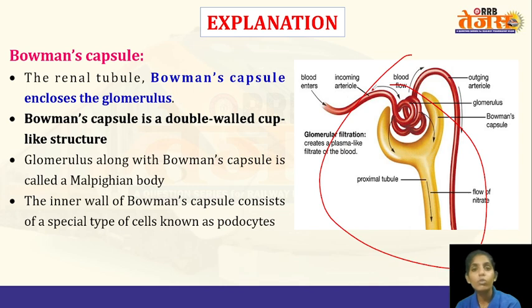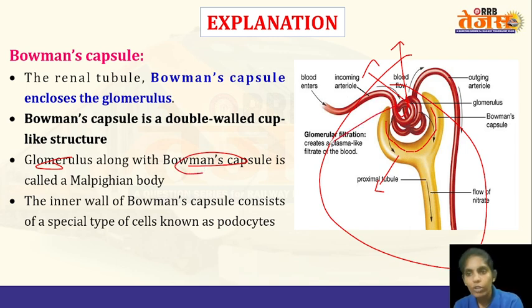These are the structures of the nephron, and nephrons are the functional units of the kidney. This network of blood capillaries is known as the glomerulus, and this glomerulus is present within the Bowman's capsule. It is enclosed by the Bowman's capsule. This cup-like structure is known as the Bowman's capsule. The glomerulus along with the Bowman's capsule is known as the Malpighian body. So both the glomerulus and the Bowman's capsule together are called the Malpighian body.